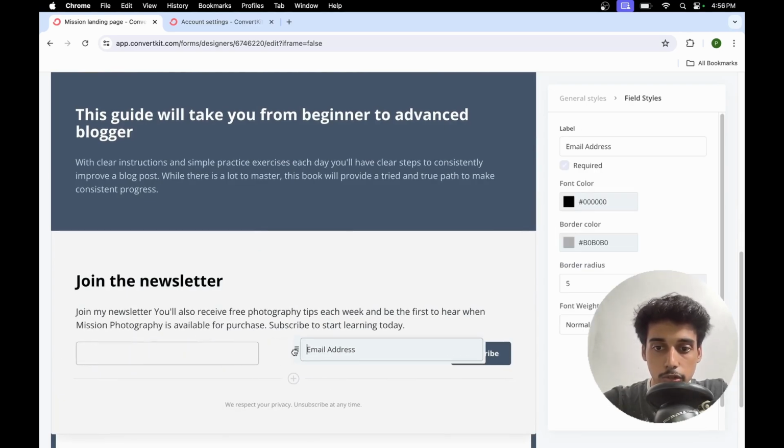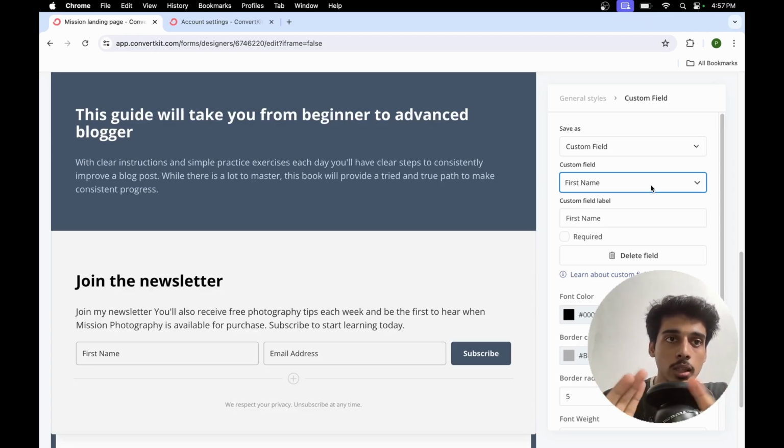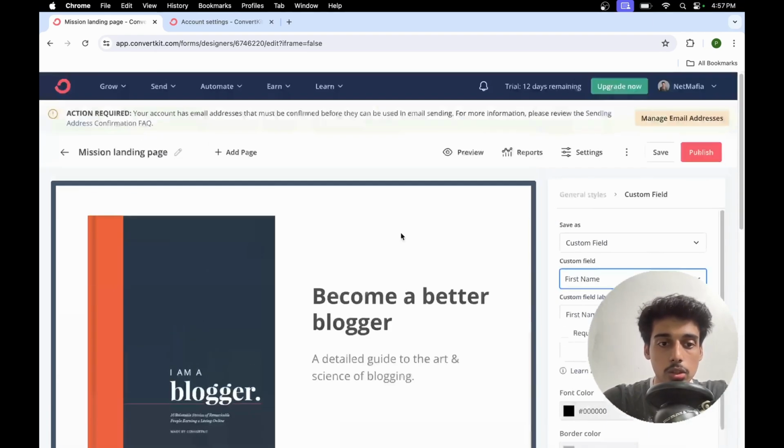So I'll just shift this to the right hand side, and here as the field, I can select the first name. So next time when I'm sending out the newsletter or any of the broadcast email, I can make the emails very personalized. यहाँ पे I can make use of the dynamic custom field, which will be first name. तो मैं double curly brackets में first name डाल के I can just address that particular person. So this is what I can do.